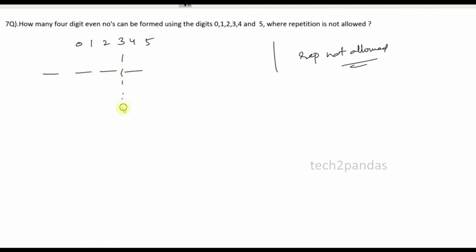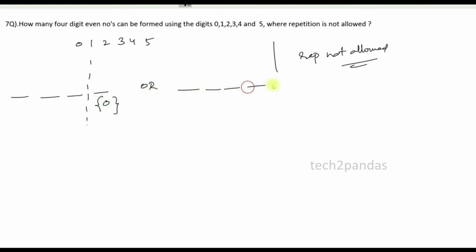Okay, even number. When can we call it an even number? When the unit position is either 0, 2 or 4. 0 is included in this case. So whenever 0 is included, divide the problem into two cases, case 1 and case 2, then solve. So case 1, 4-digit ending with 0, or 4-digit ending with 2 and 4. This is another case.